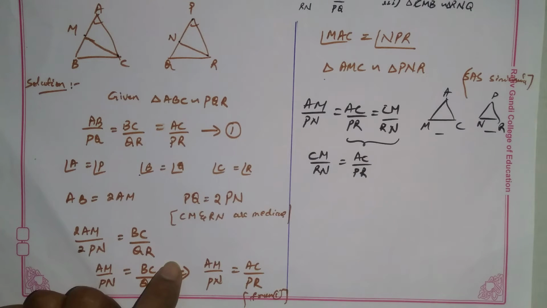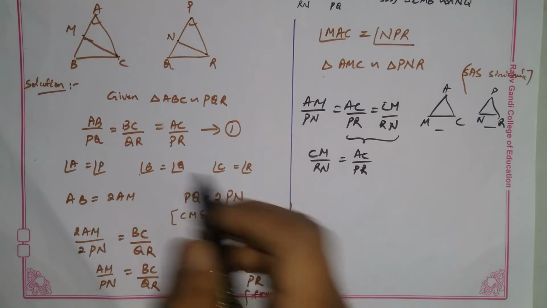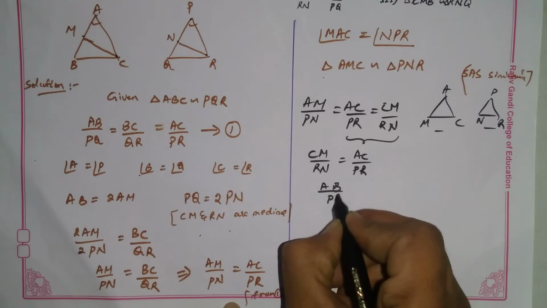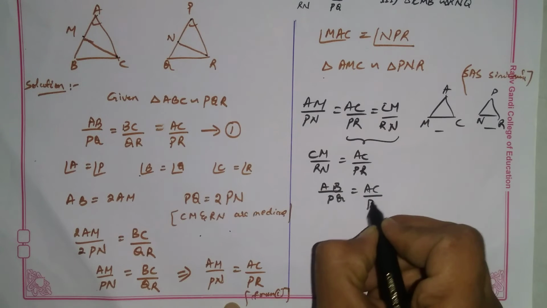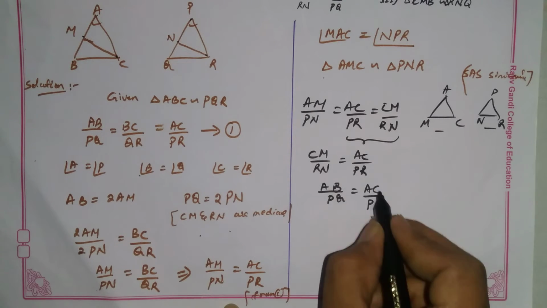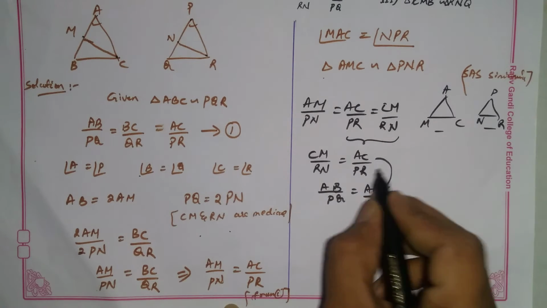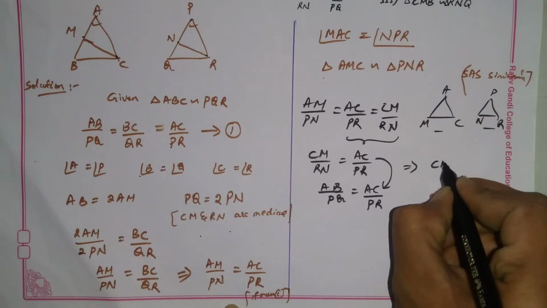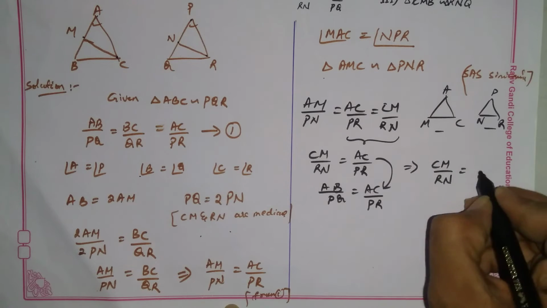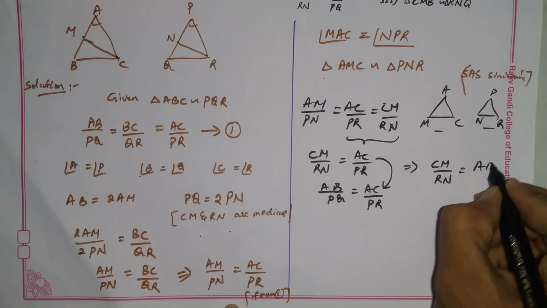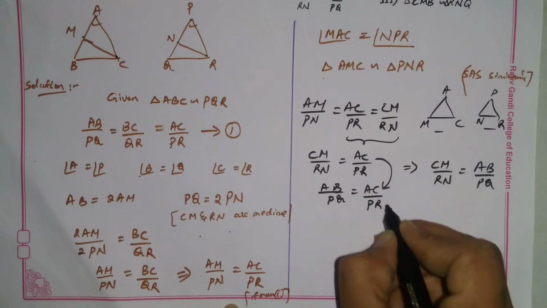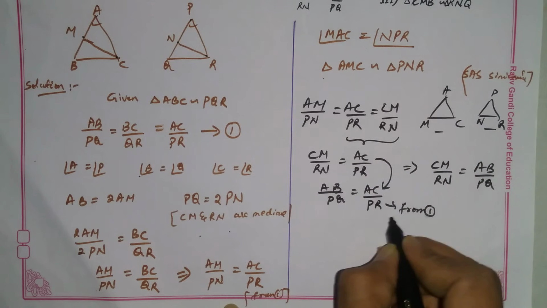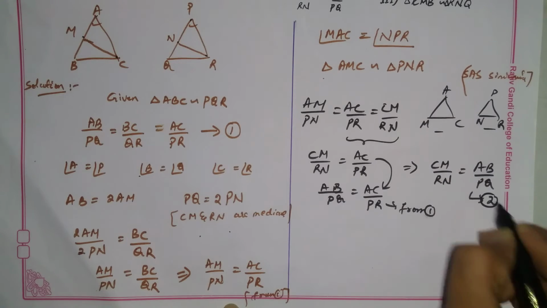So we take from 1 AB divided by PQ is equal to AC divided by PR. Here we shift this to this, then we get CM by RN is equal to AB by PQ. This is from equation number 1 and this is equation number 2.